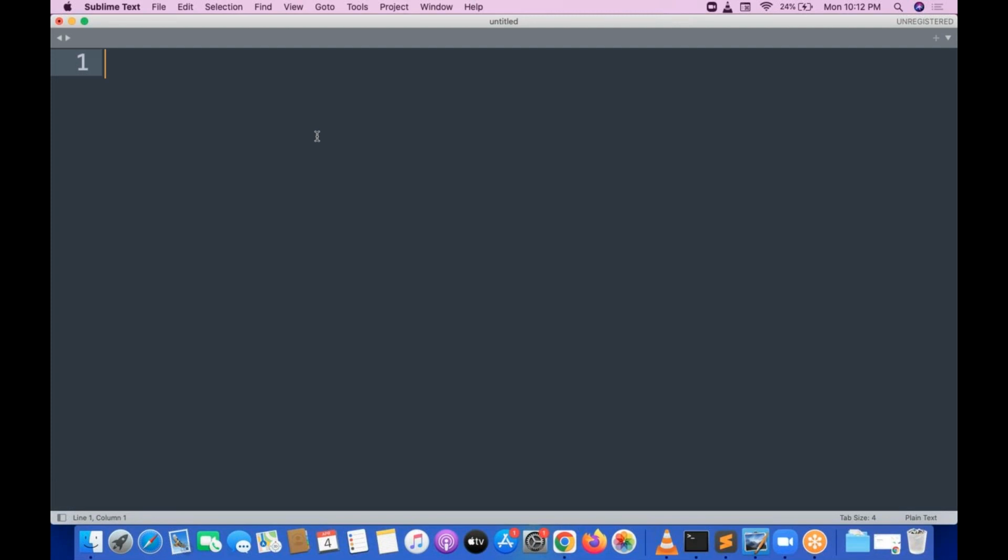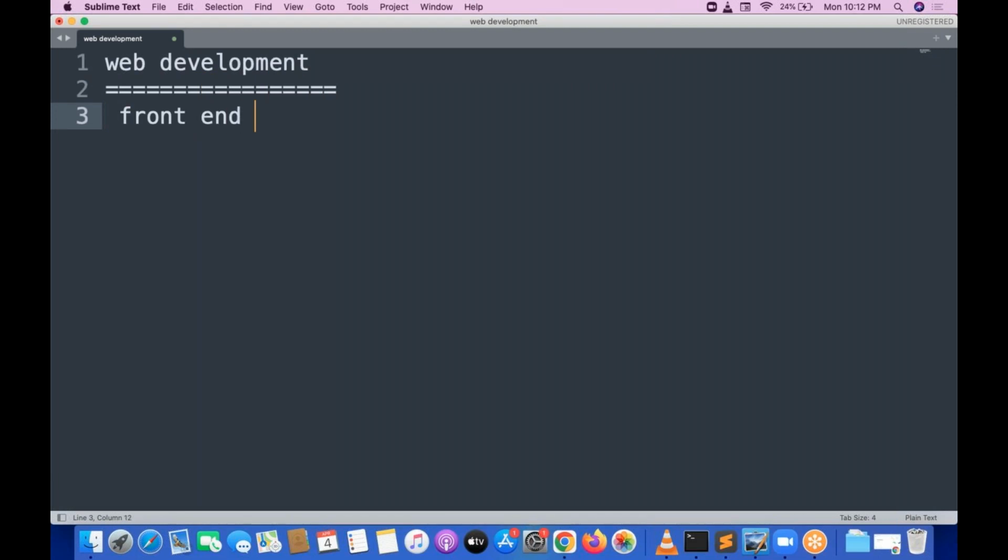So, hello all. We are starting with web development, and myself, I'm Srinivas. And here for web development, the concepts of front end and back end are different kinds of topics. One is the front end, one is the back end.